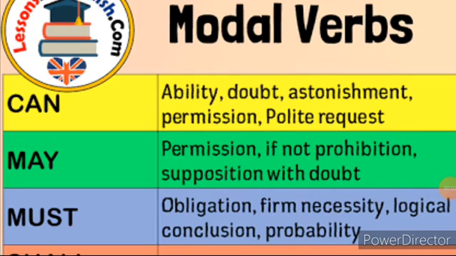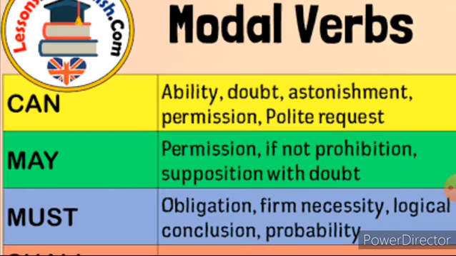The next one is the modal verbs. The verbs such as can, could, may, might, shall, should, will, would, must are called modals, or modal verbs. They are also called auxiliary verbs. We use them before main verbs. The first one is can. We use can to express ability or to ask permission in an informal way.